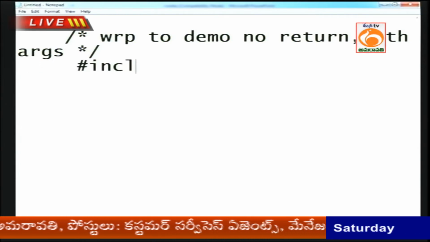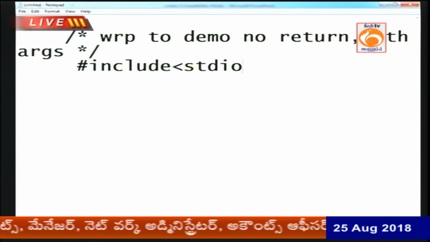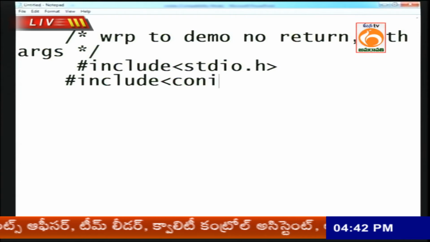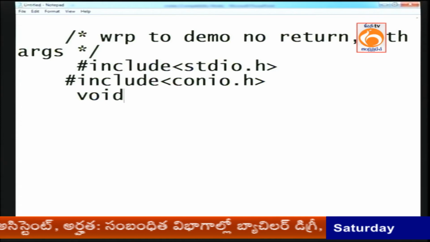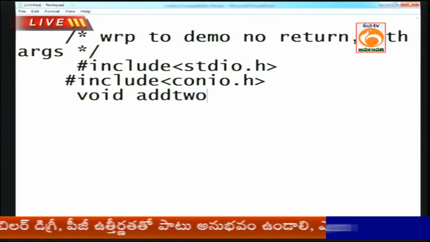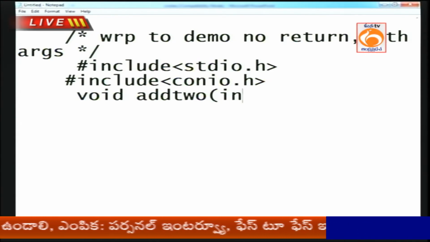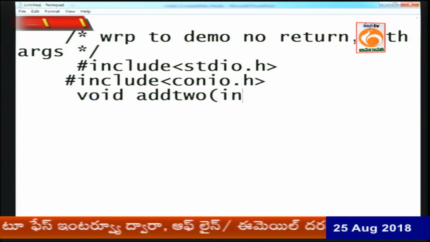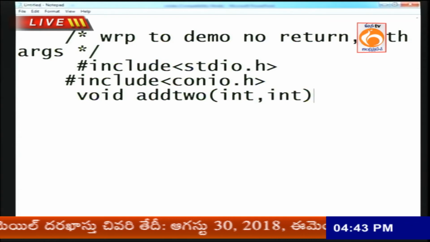How to create that? #include <stdio.h>. After that, #include <conio.h>. Now I want to create our own function, void. What is my function name? Add2. Function name is add2. Now this function I want to call with arguments. The arguments are integer type, int comma int.